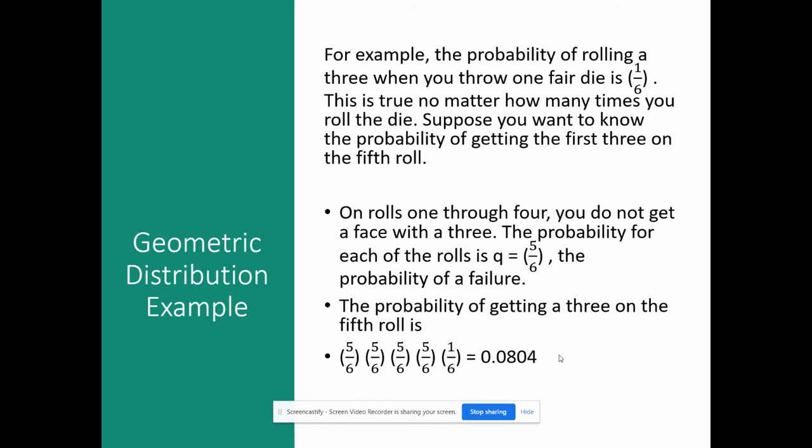On rolls 1 through 4, you didn't get the 3, so you got a 1, 2, 4, 5, or 6. That's 5 out of 6 chances that you're not getting the 3. So for the first 4 rolls, you multiply 5 over 6, and then the last one where you're successful is 1 over 6. So the probability of getting the first 3 on your 5th roll is 0.0804.